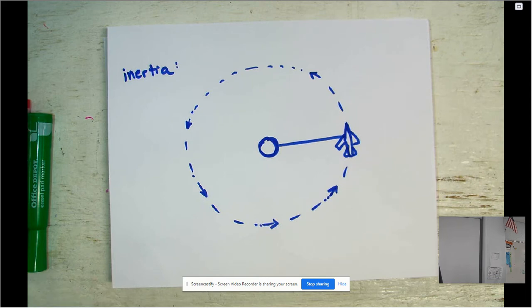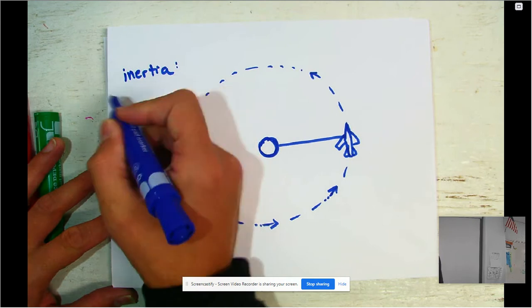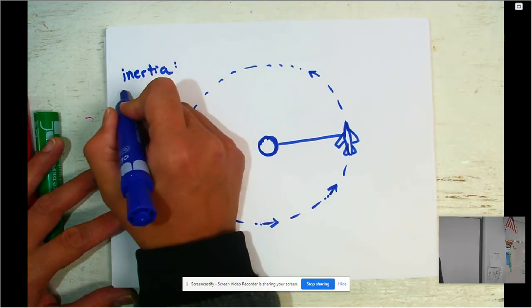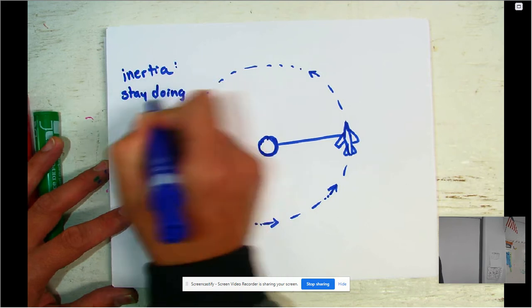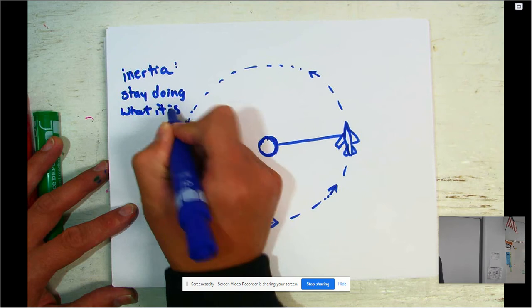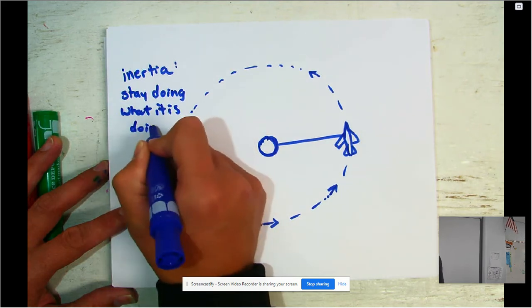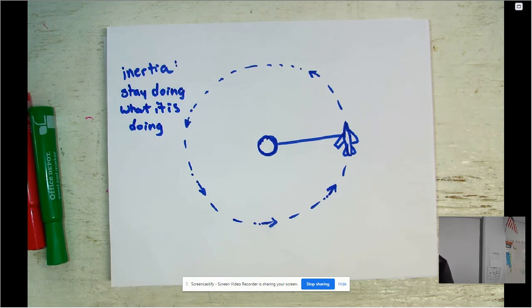The idea of inertia is that the object wants to stay doing what it is doing. If it's moving, it wants to continue moving. If it's at rest, it wants to stay at rest. An object will continue off in a straight line